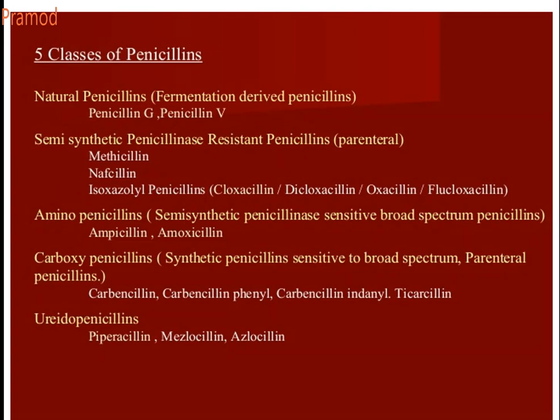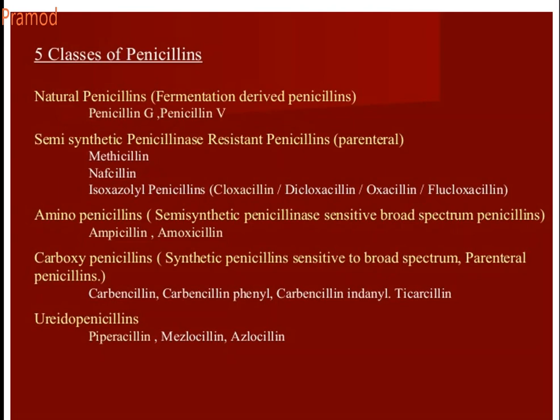Aminopenicillins are sensitive broad spectrum penicillins. It is a broad spectrum penicillin that is sensitive, meaning it gets affected by beta lactamase, but it has broad spectrum activity. Examples are ampicillin and amoxicillin. Carboxypenicillin, a synthetic penicillin, is sensitive and broad spectrum and parenteral. So it is acid sensitive. It's a broad spectrum penicillin and it is used parenterally. Examples are carbenicillin, indanyl carbenicillin, and ticarcillin.